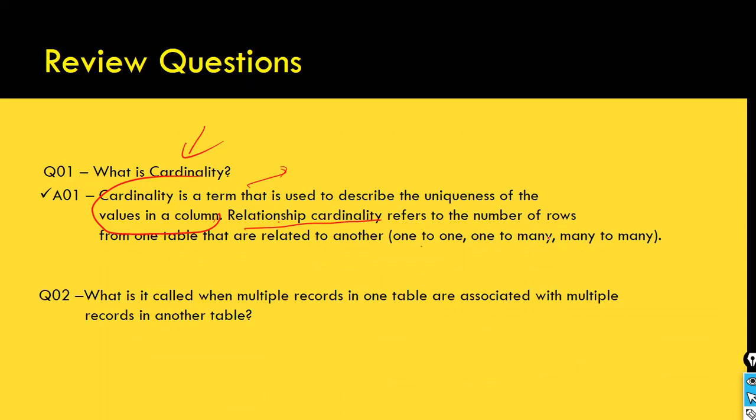What is it called when multiple records in one table are associated with multiple records in another table? Just now I discussed. Let me see how many of you are not feeling sleepy. What is the answer for this one? Multiple records in one table are associated with multiple records in another table. I need your honest reply. Yes, Satya. How about others? You guys are able to understand, you leave it, okay?